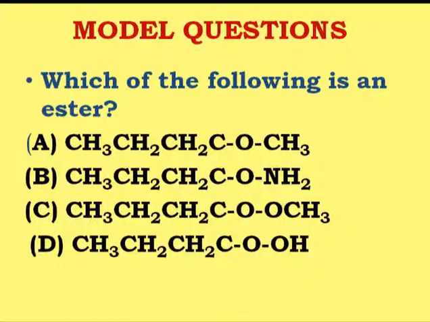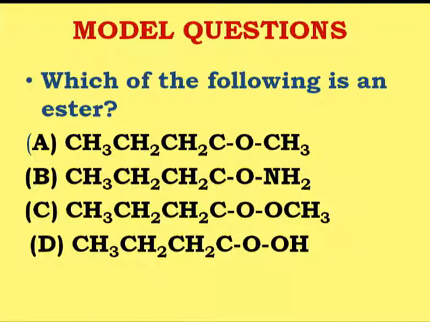The amide linkage takes place between the carboxyl group and the NH3+. If you look at option C, there is a probability that it may be an ester bond, because this ester bond may be formed between the carboxylic group of the propionic acid and the methanol, that is CH3OH. So there is a formation of ester linkage between the carboxylic group of the propionic acid and the hydroxyl group of the methanol. So that's why the correct option may be C.